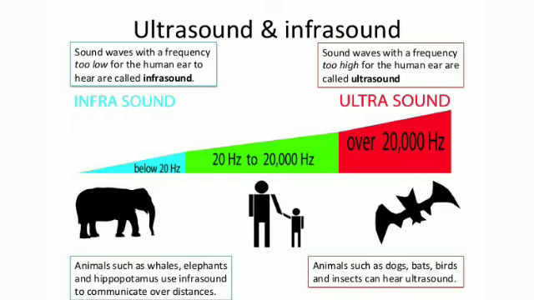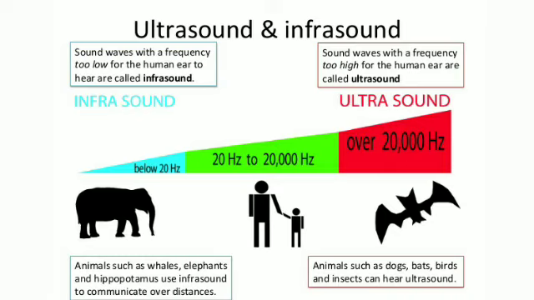Infrasonic sound. A sound having frequency less than 20 Hz is not audible to human beings. Therefore, a sound having frequency less than 20 Hz is called infrasonic sound. Sounds having a frequency less than 20 Hz are produced and can be heard by whales, elephants, hippopotamus, and rhinoceros.